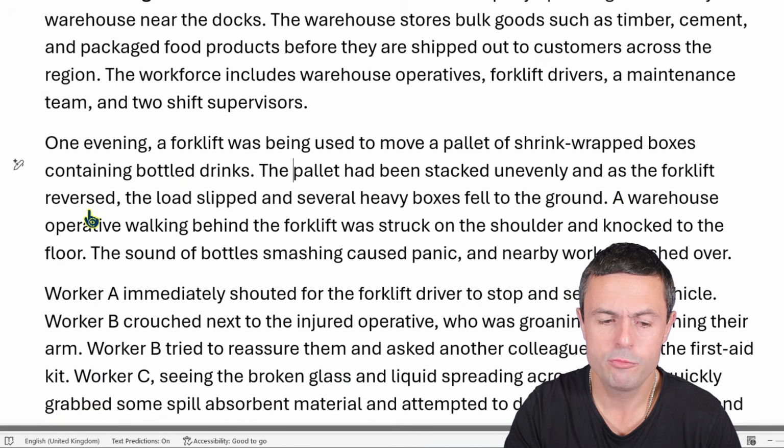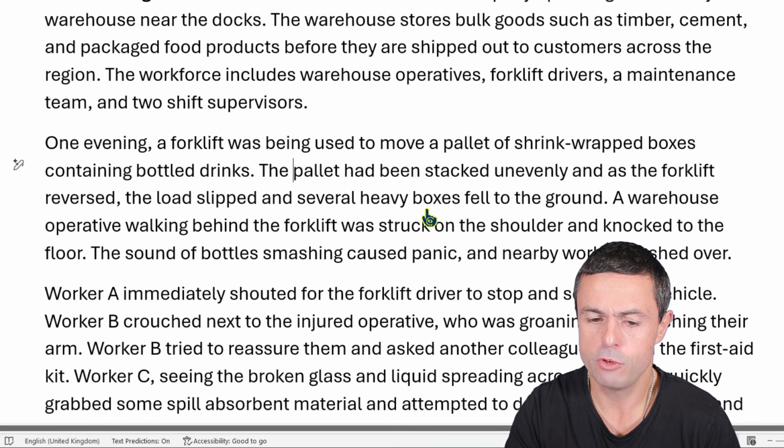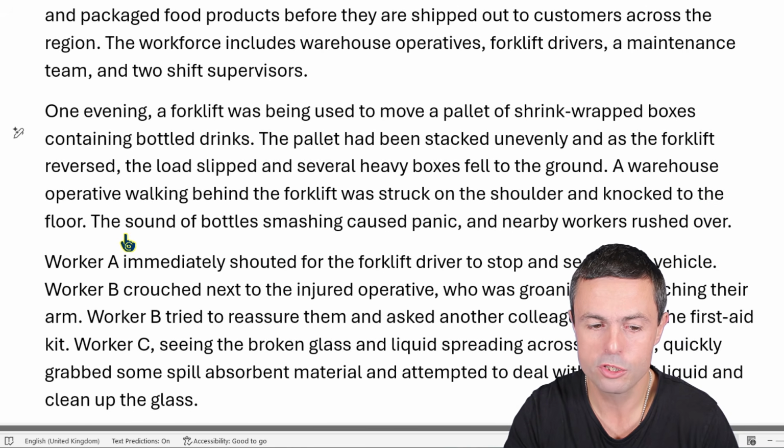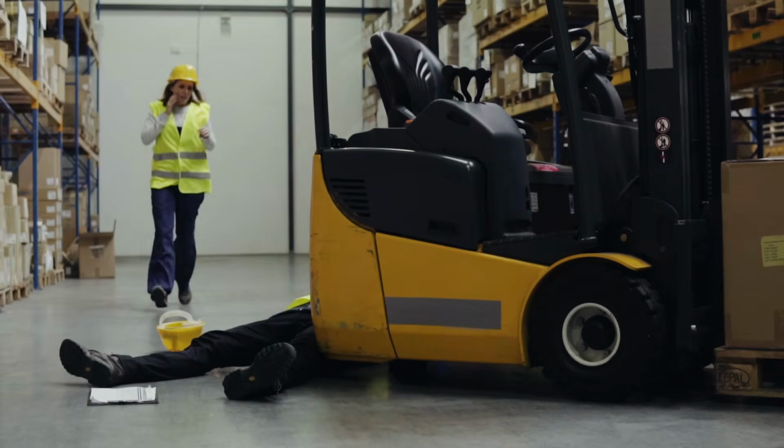And as the forklift reversed, the load slipped and several heavy boxes fell to the ground. A warehouse operative walking behind the forklift was struck on the shoulder and knocked to the floor. The sound of bottles smashing caused panic and nearby workers rushed over.